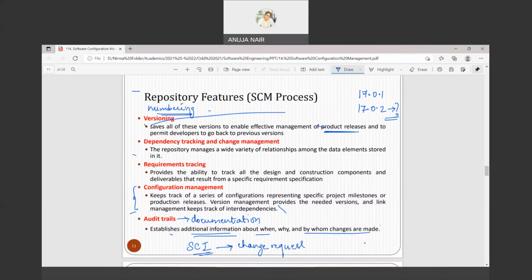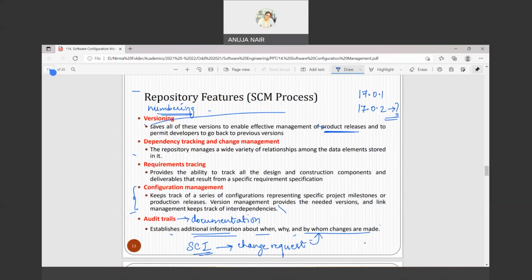What is the meaning of this change request? So change request के अंदर बहुत सारे information आती है, like कौन सा item आप change कर रहे हो, एक item change करने से दूसरे कौन कौन से items affect हो रहे हैं, कब change कर रहे हो, कौन change कर रहा है, which person is asking for these changes, वो भी लिखा होगा, क्यों change कर रहे हो.